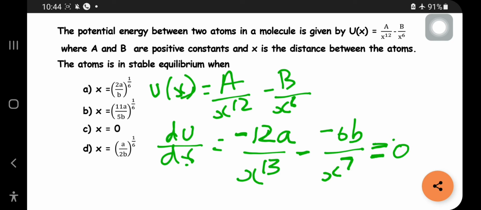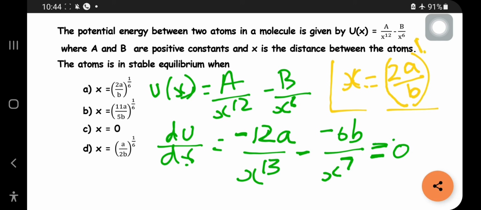So if you equate it and solve this equation, you will get x as, what will be the answer, (2a by b) power 1 by 6. Yes, it is the correct option. This is the correct one. So let us move to the next question.